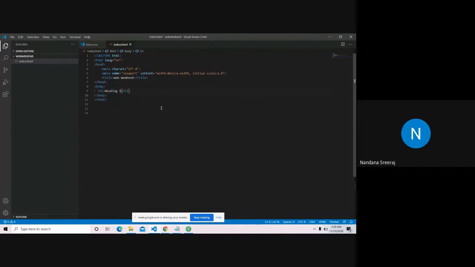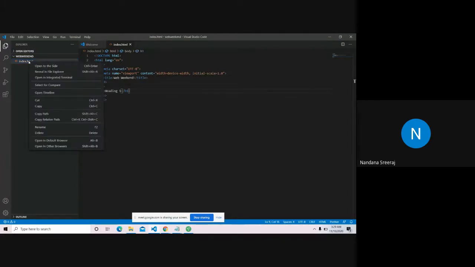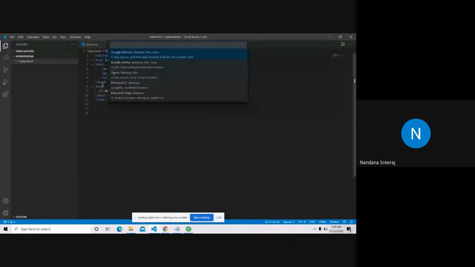I am writing the code and I need to see the code, right? I must see it and then only I'll know if I'm doing this correctly. For that, you have to go to your index.html, right click, and here you'll have open in browser. I'll choose Google Chrome.